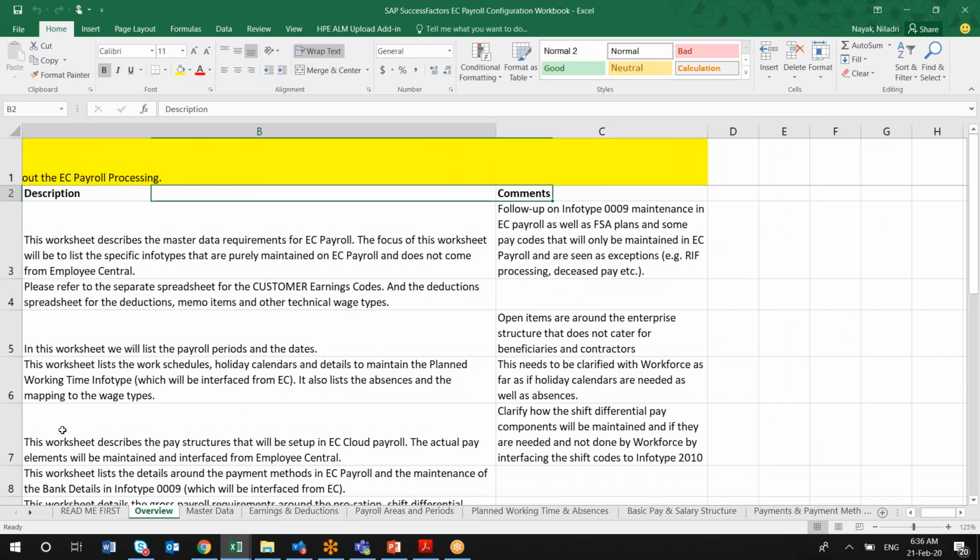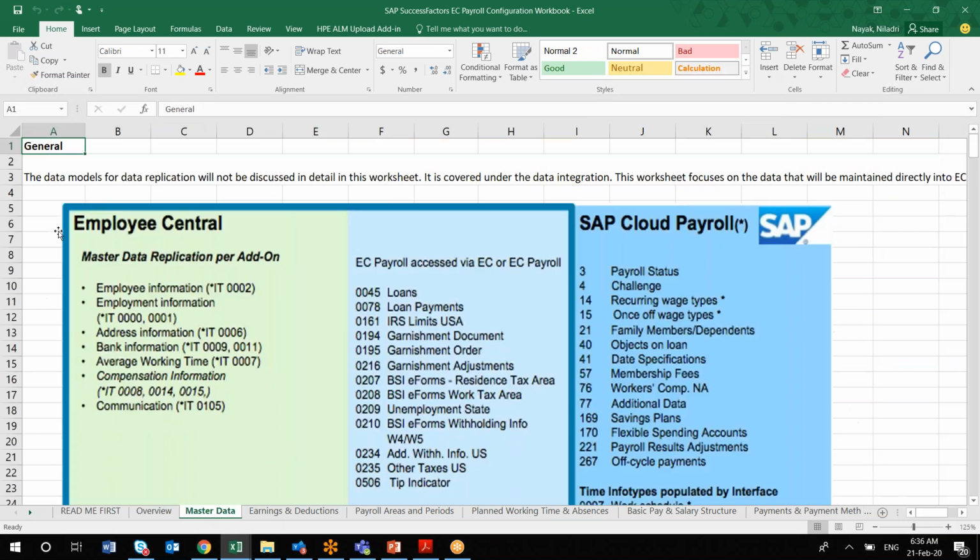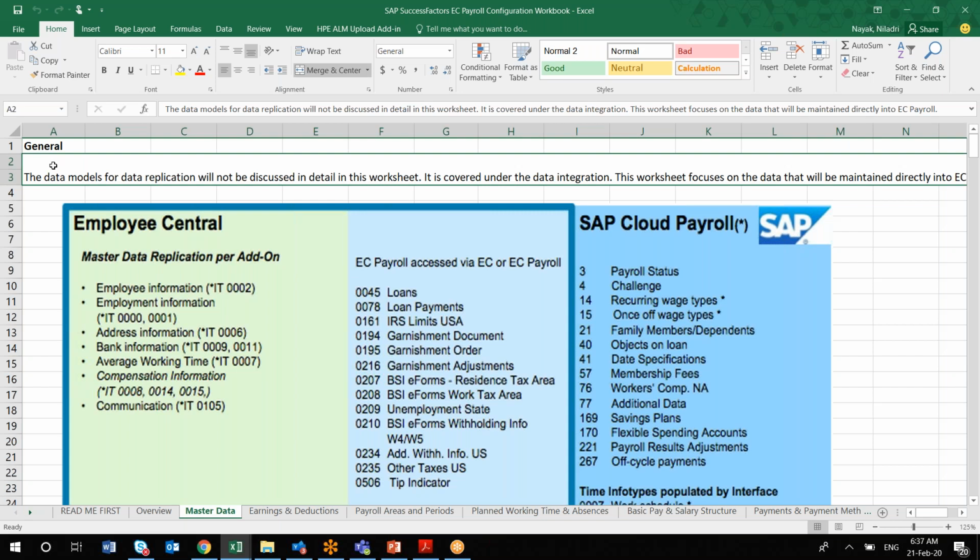So what are the different topics here? It is very simple, and we'll be discussing one by one. The first topic is master data. When I say master data, you will be finding here there are two sections. The data model replication actually will not be part of this section, as that is again from an integration point of view.